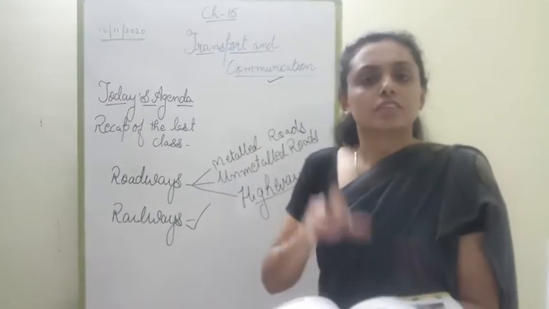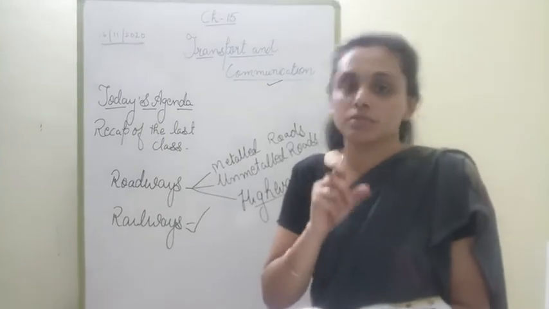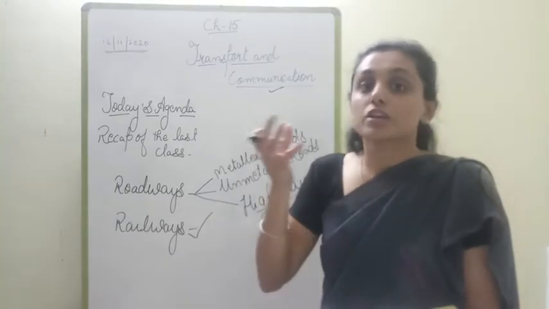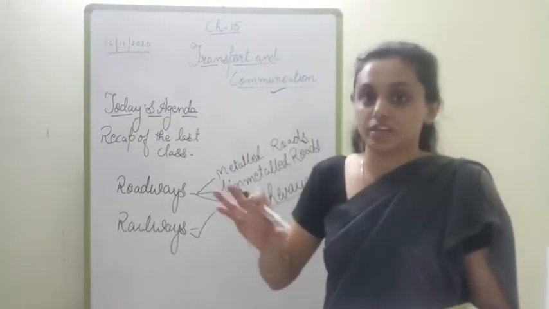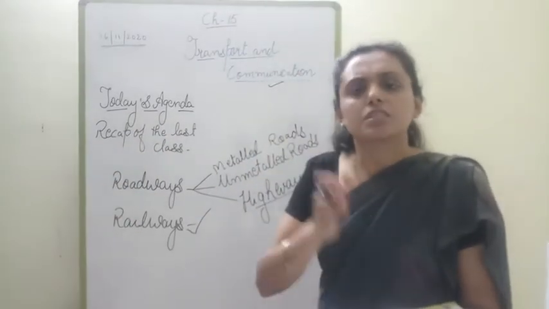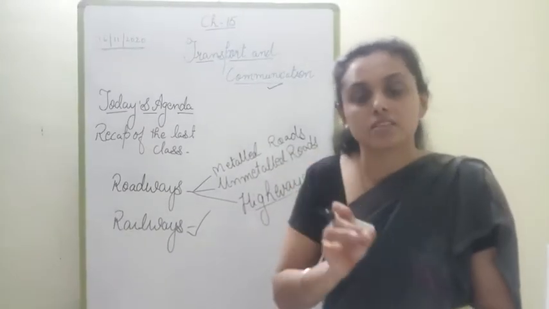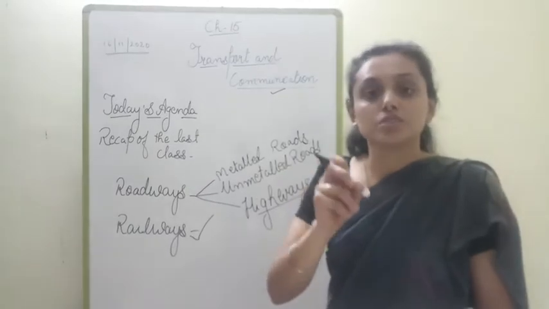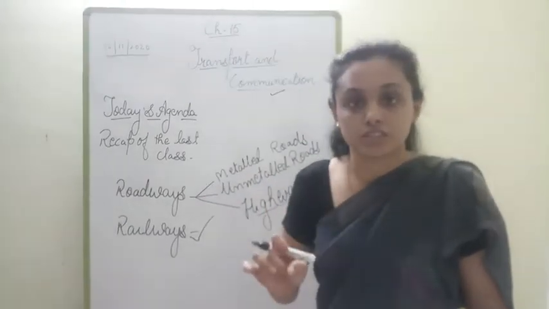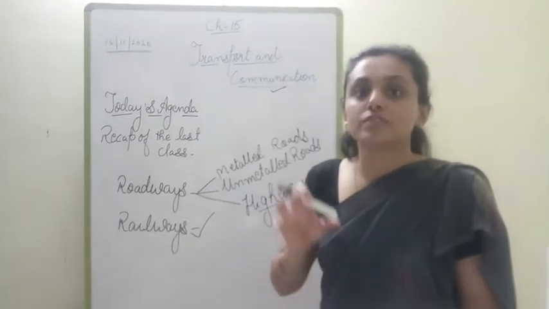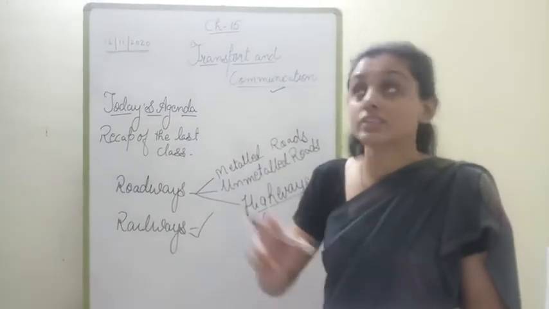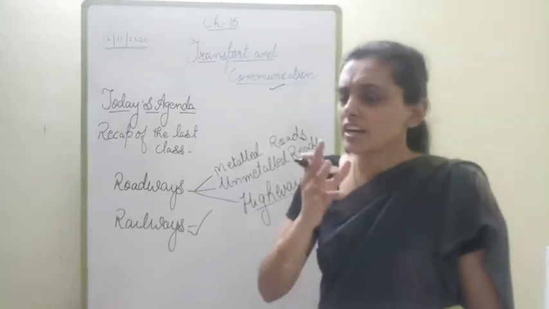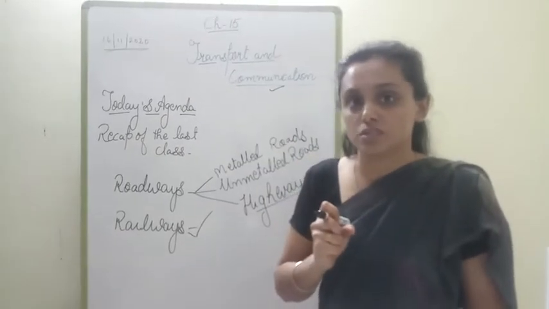See children, earlier a steam engine was used, in which coal was used to generate power for the train to move. Till now also, there are places where there is no electricity line, but diesel is used and it is called a diesel engine. But the majority of the engines are run on electricity. It is very high voltage electricity, near about 25,000 volts.